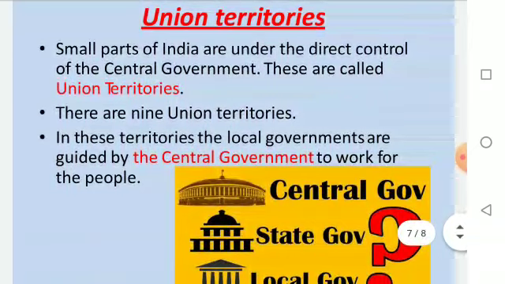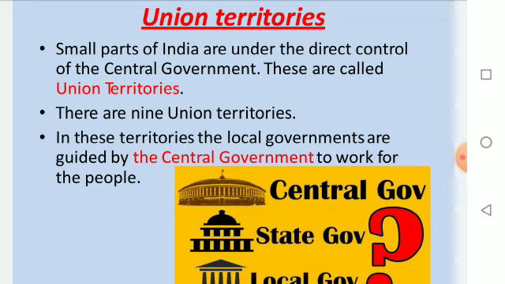Union territories. Small parts of India are under the direct control of the central government. These are called union territories. The parts of our country which are under the direct control of the central government are known as union territories. There are 9 union territories. In these territories, the local governments are guided by the central government to work for the people.